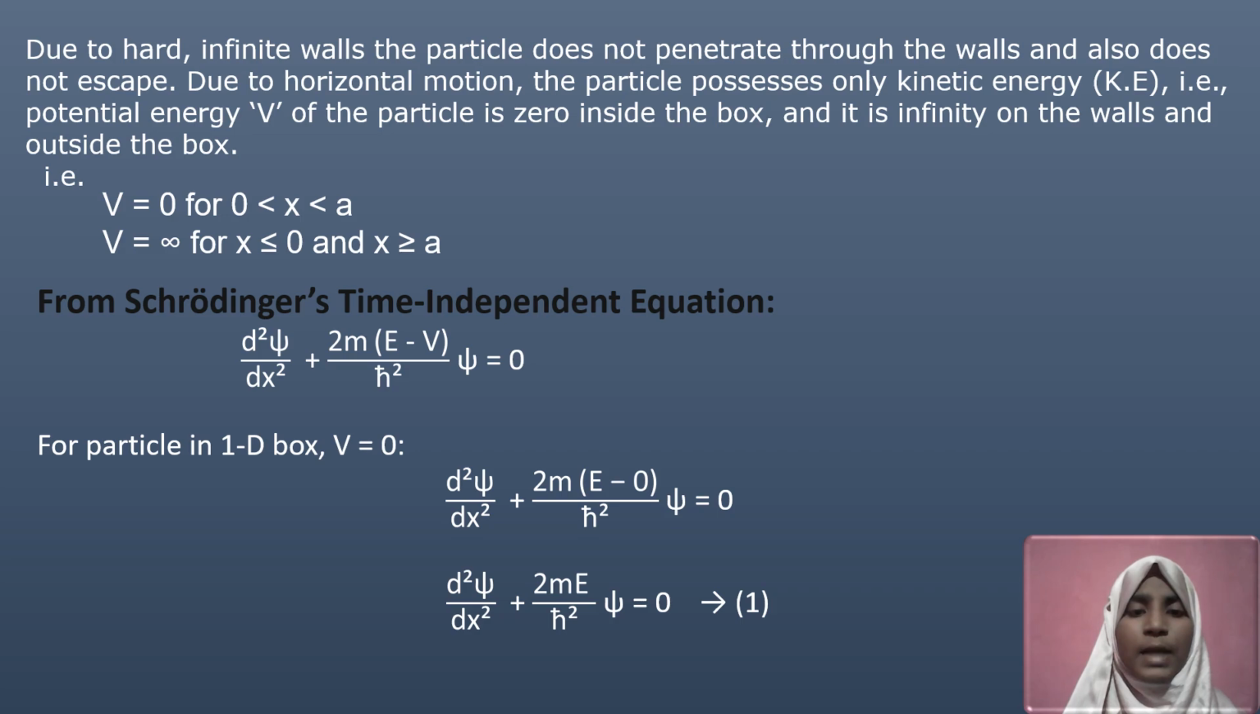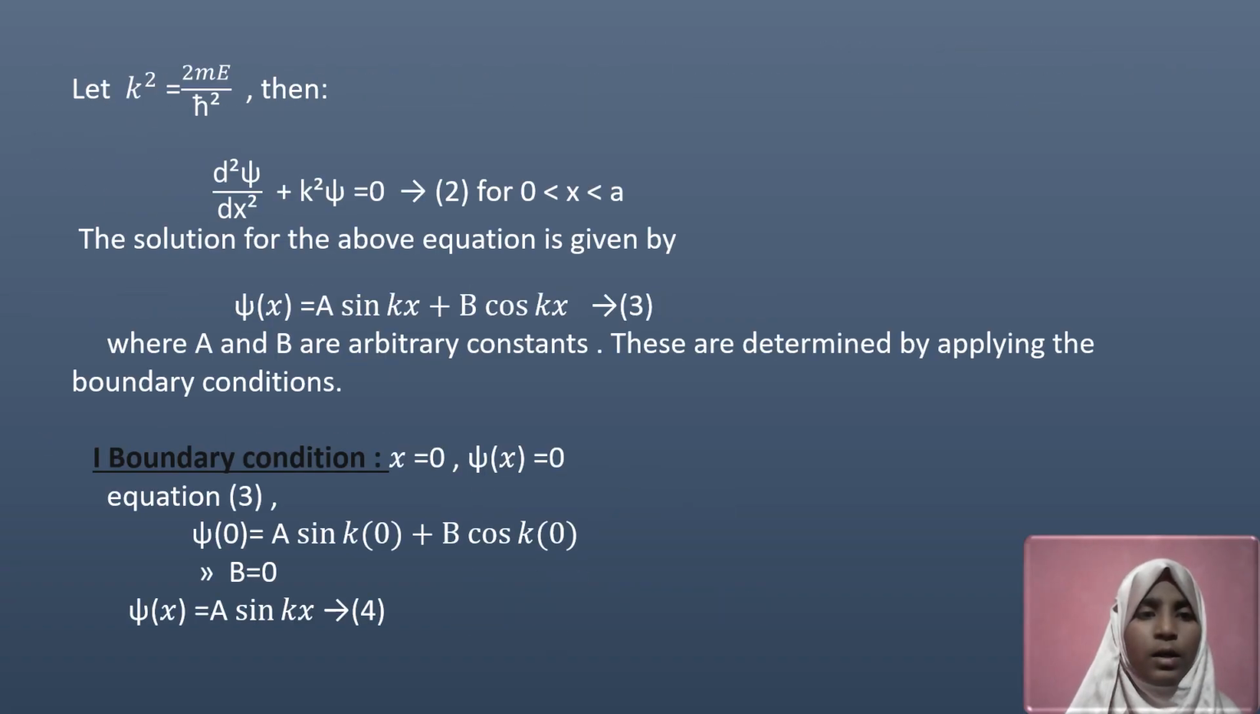From Schrodinger's time-independent equation, which is shown here, in the one-dimensional box the potential energy is 0, and when we substitute V as 0 in the Schrodinger equation, we get this equation 1. And let us assume that k square is equal to 2mE by h cut square. Then the Schrodinger equation will become like this.